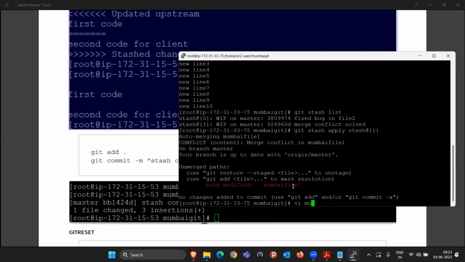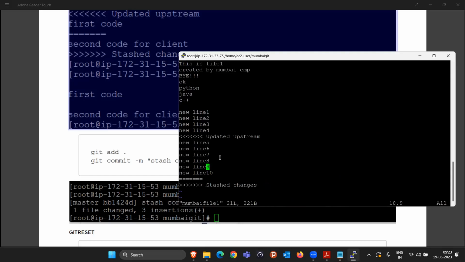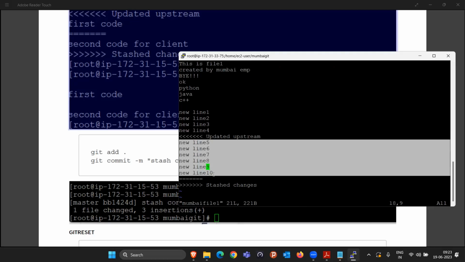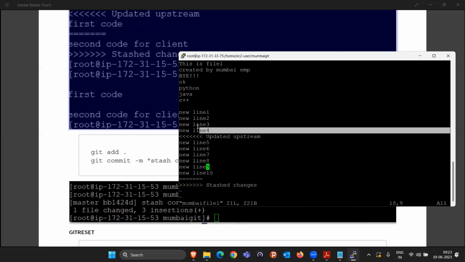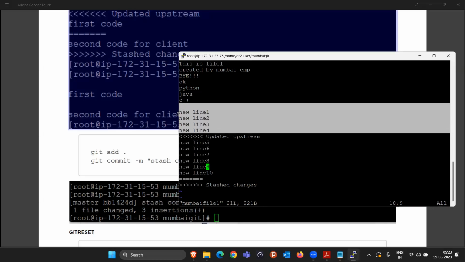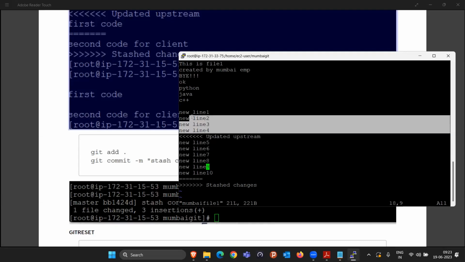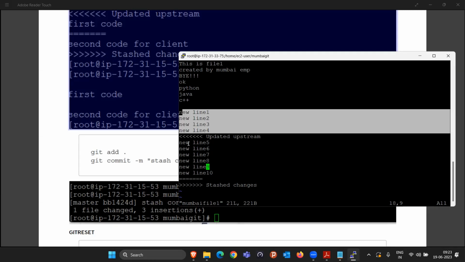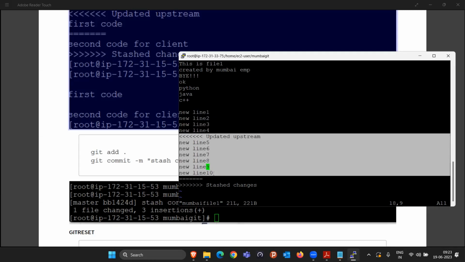If I open this Mumbai file 1, now you're seeing some changes there. What they are saying is that in your after-stash memory, you've done this many extra changes, but this stash, whatever you want to revert back, had only these 4 lines. That was from the updated stream. Now, manually, I have to take a decision whether only this code is correct, or both codes are correct, or this code I don't require.